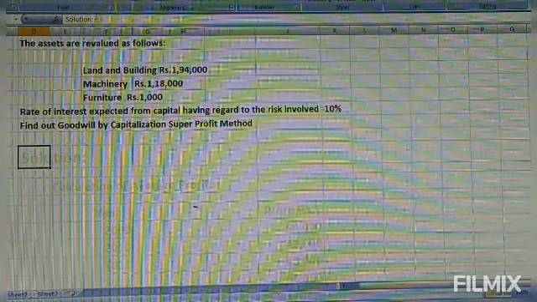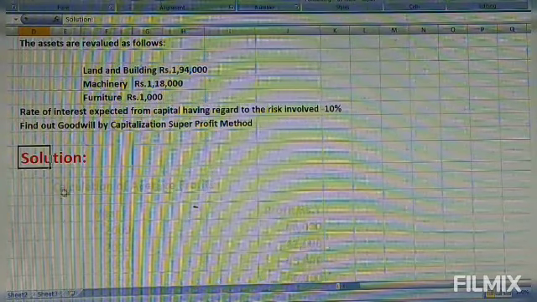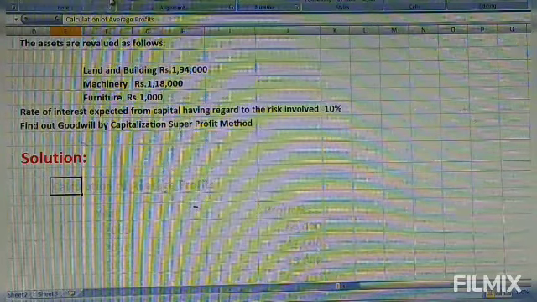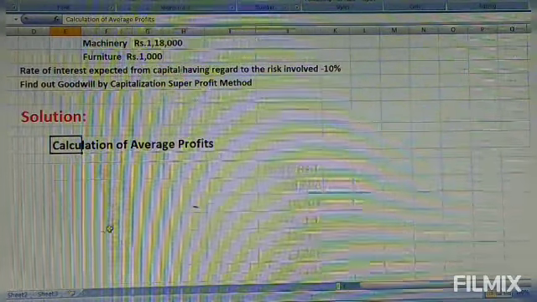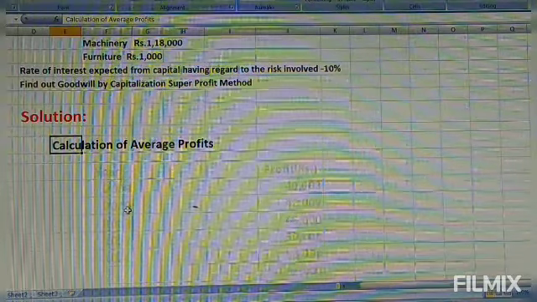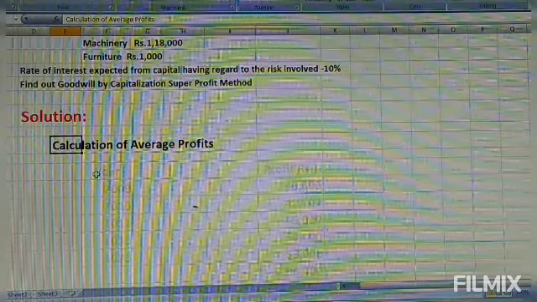Let us write the solution. First step: calculation of average profit. To calculate the average profit, we have to consider all 5 years' profit and find the total.